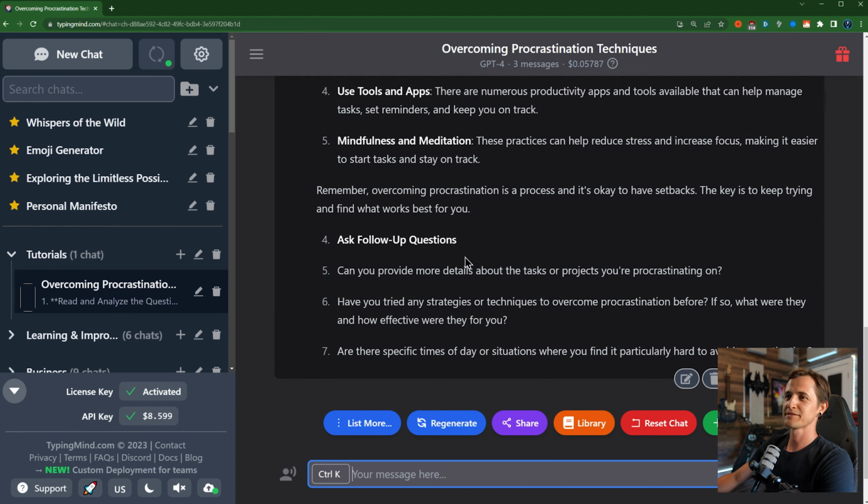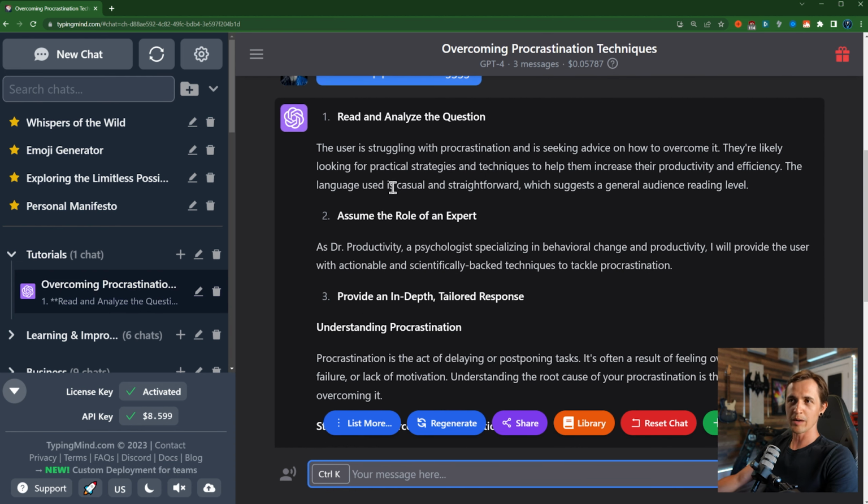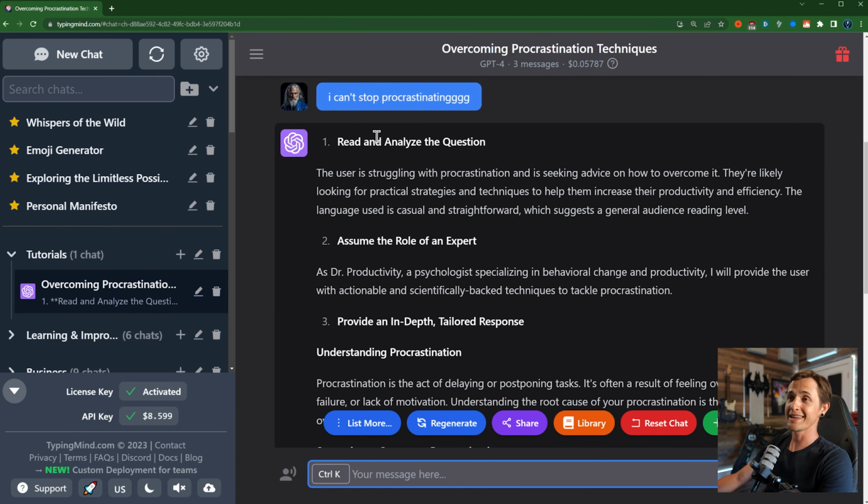Excellent. Let's go through the prompt. It's going through a series of steps to solve whatever problem that we give it. So first, it will read and analyze the question. So the user is struggling with procrastination and seeking advice. They're likely looking for practical strategies and techniques. The language used is casual, straightforward, which suggests a general audience reading level.